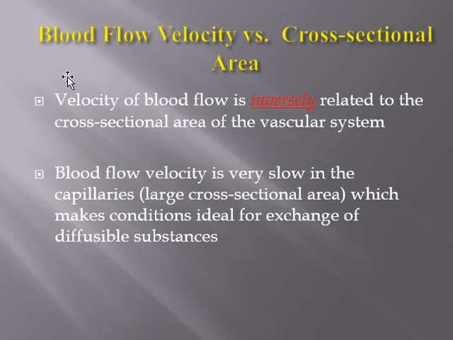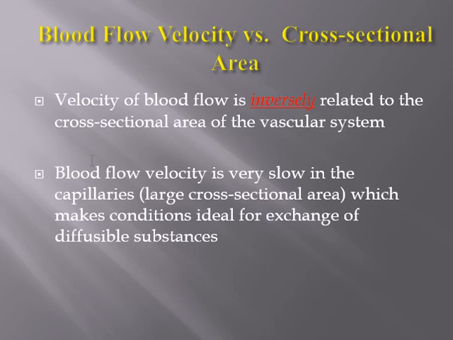Now the next thing is blood flow velocity versus cross sectional area. Velocity of blood flow is inversely related to the cross sectional area of the vascular system. This is a very important point, just understand that the larger the cross sectional area, the lesser the velocity. If you have a given amount of liquid and you increase the diameter of the pipe, it will go slowly, provided that the fluid volume remains the same.